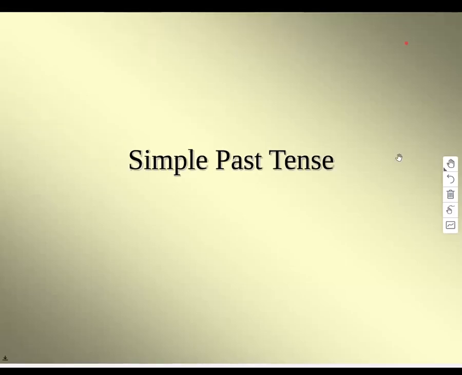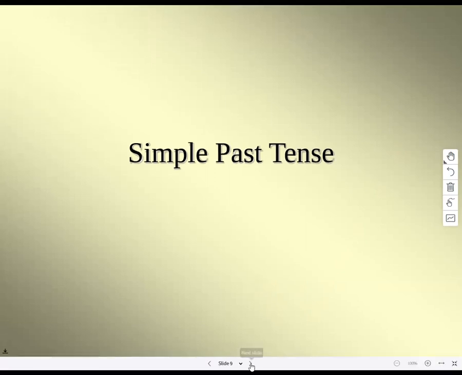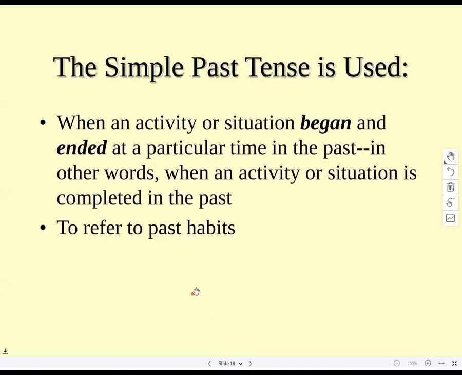So simple past tense is given in your third chapter in the structure section. You will easily find it. Simple past tense refers to the past events. That is, of course, understood. And the conditions in which past tense is used are given below.